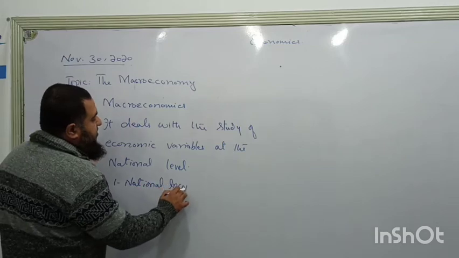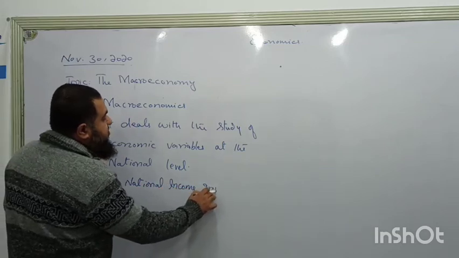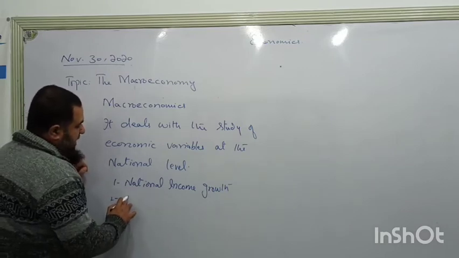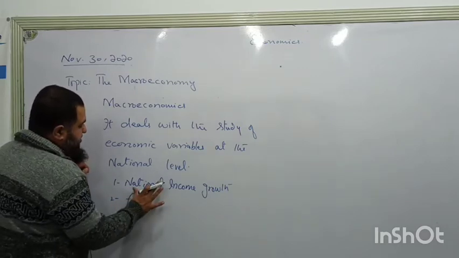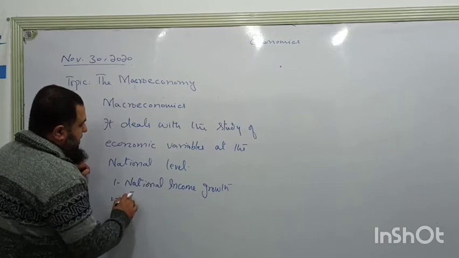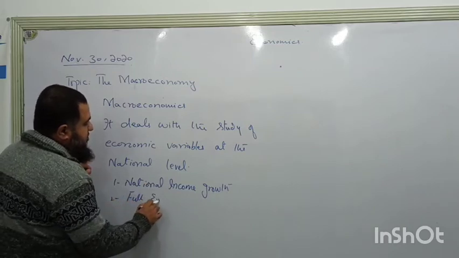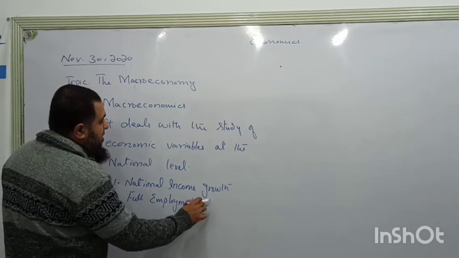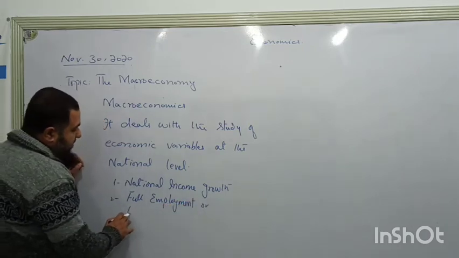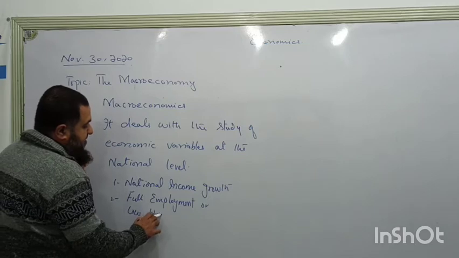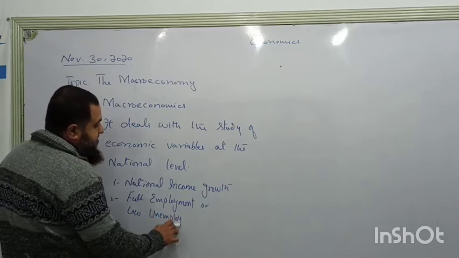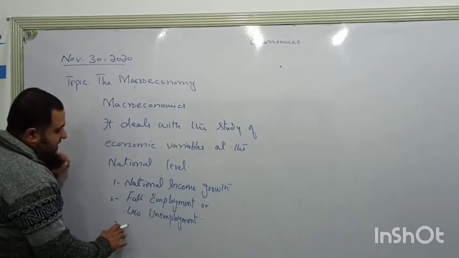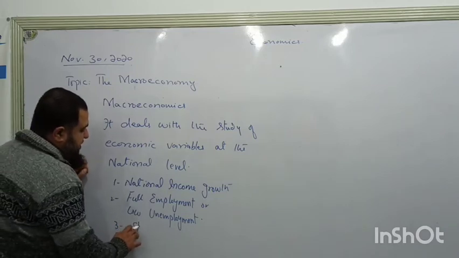And second topic is full employment, or low unemployment. Third is stable price level or stable inflation, you can say.